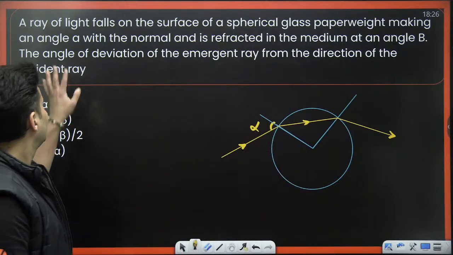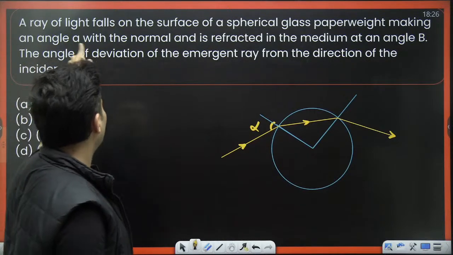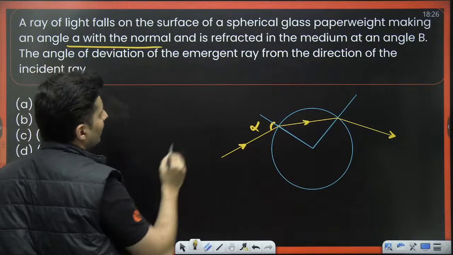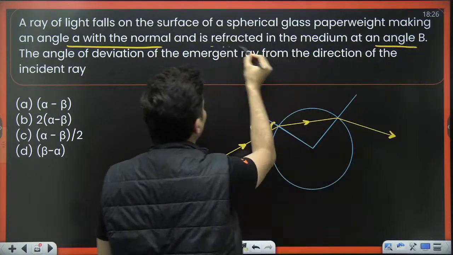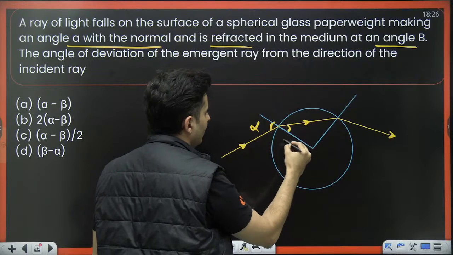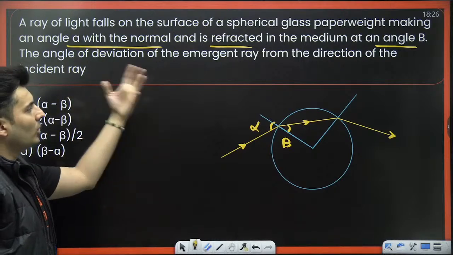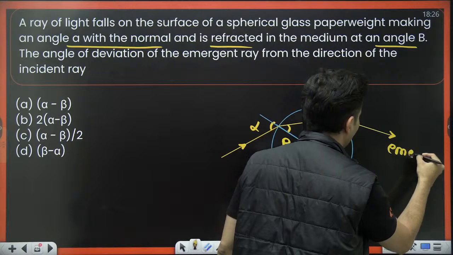Observe now carefully. It is incident at an angle alpha with the normal, refracted in the medium at an angle beta. That means this angle is beta. Question is, find the total deviation of the emergent ray.